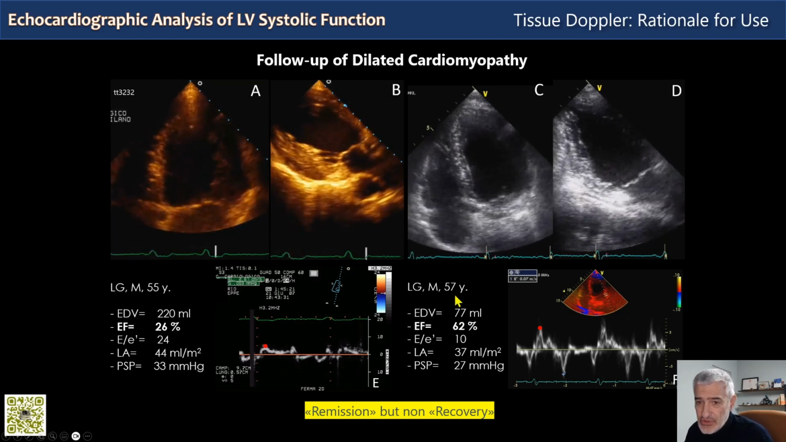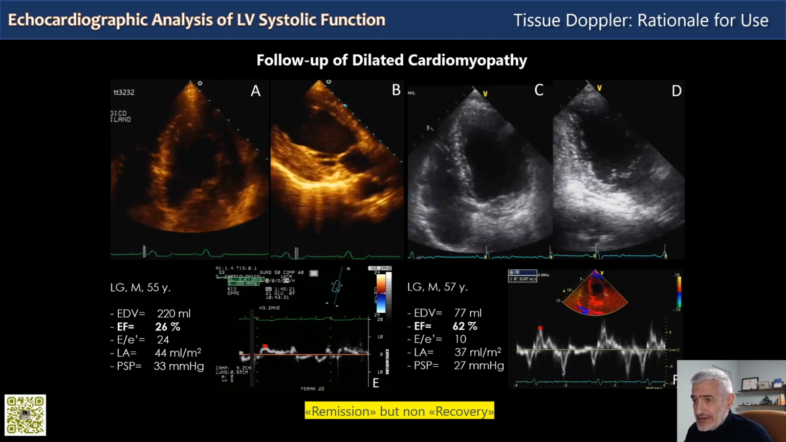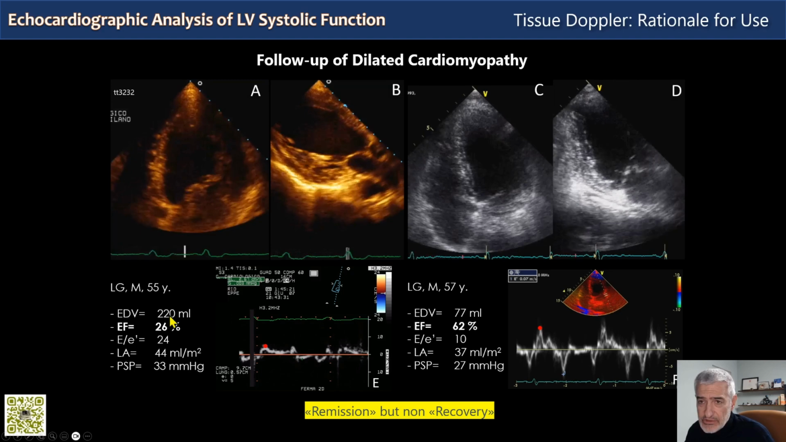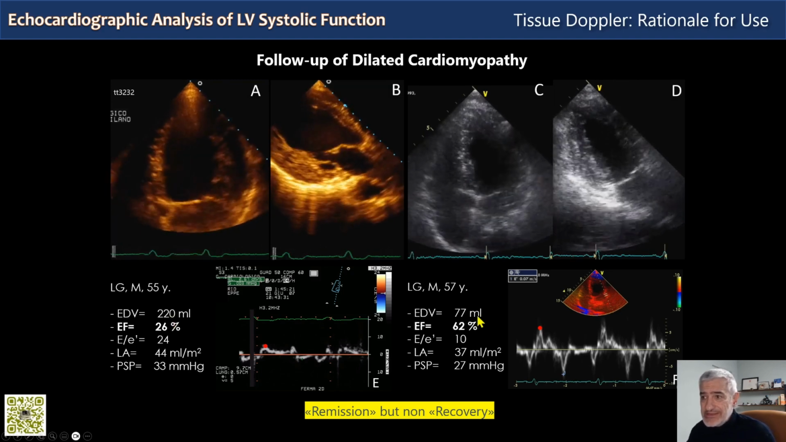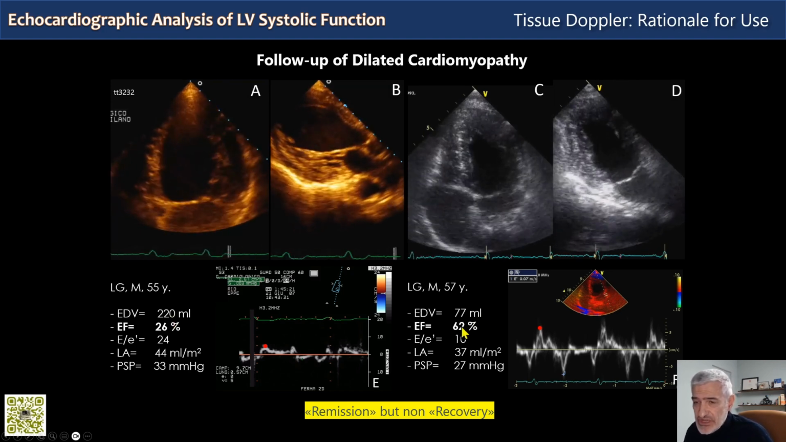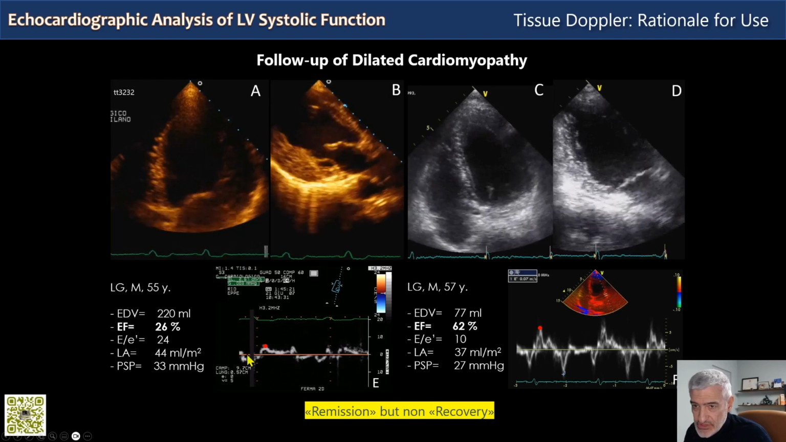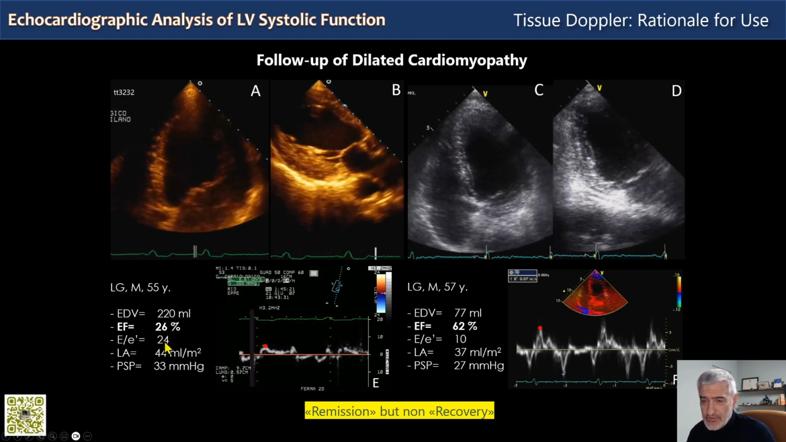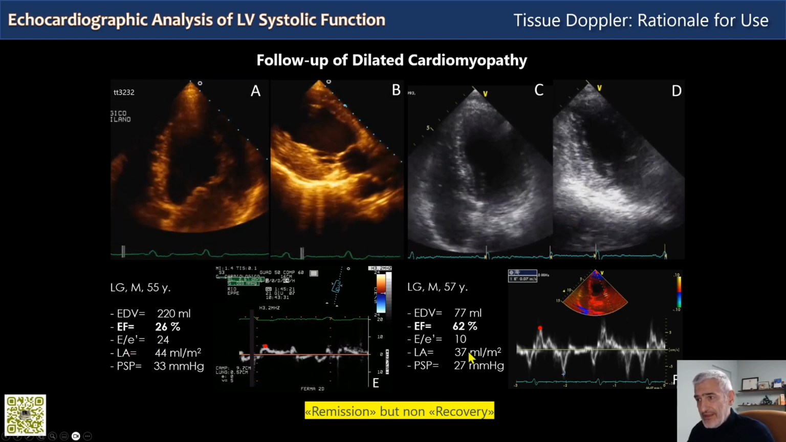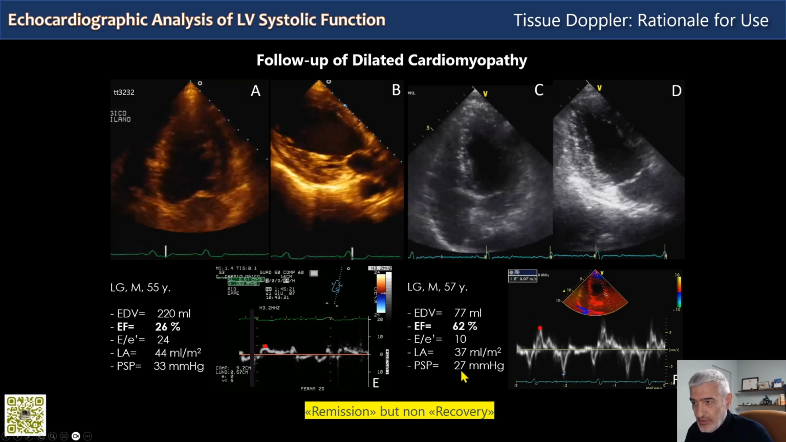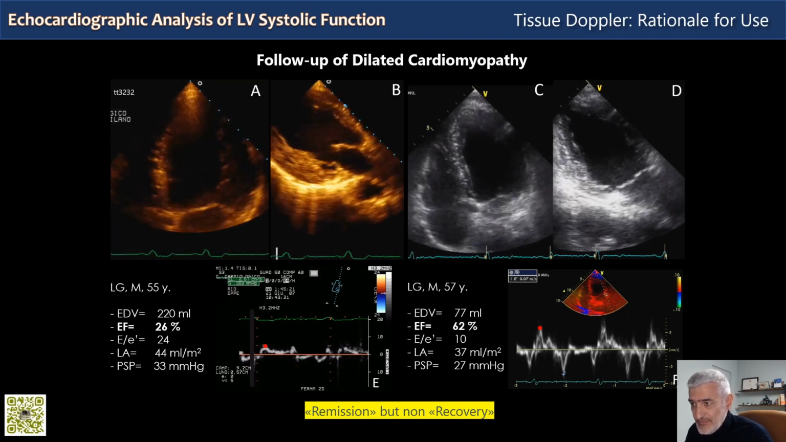After 2 years of follow-up, the same patient is examined again, and now he is 57 years old. We have a normalization of end diastolic volume from 220 to 77 milliliters, and a normalization of ejection fraction from 26 to 62, and of filling pressures. E on E prime falls from 24 to 10. The left atrium is still mildly dilated, and pulmonary pressures were normal and are still normal.